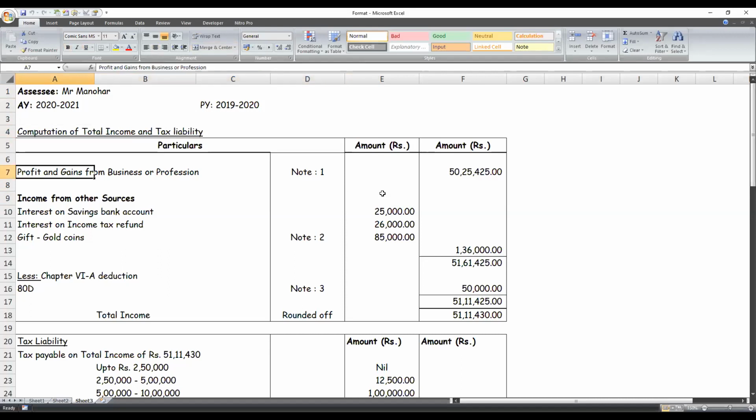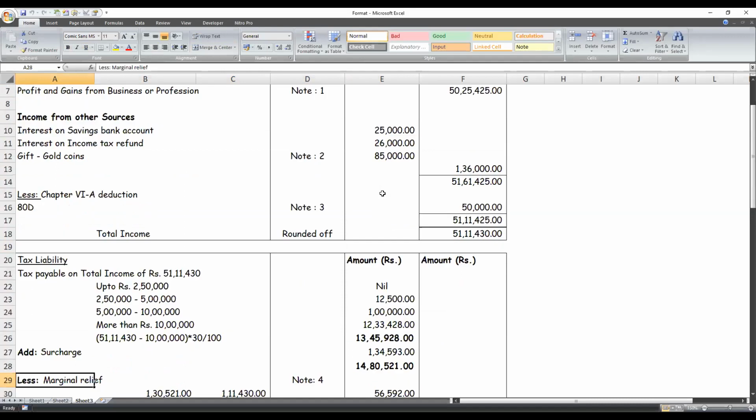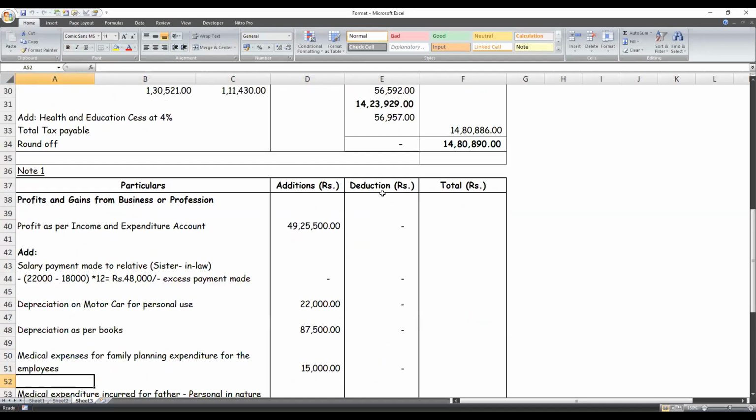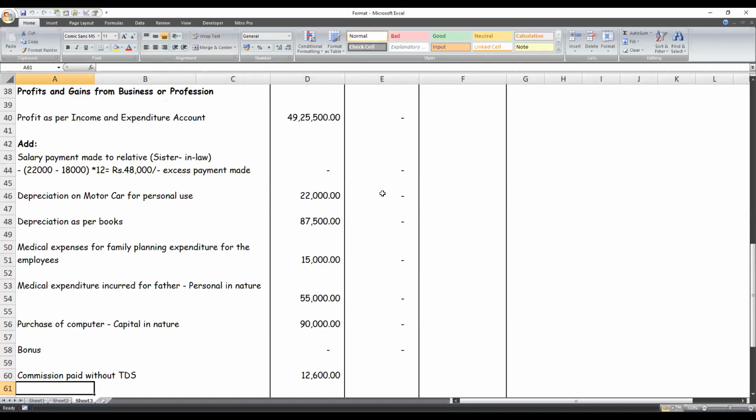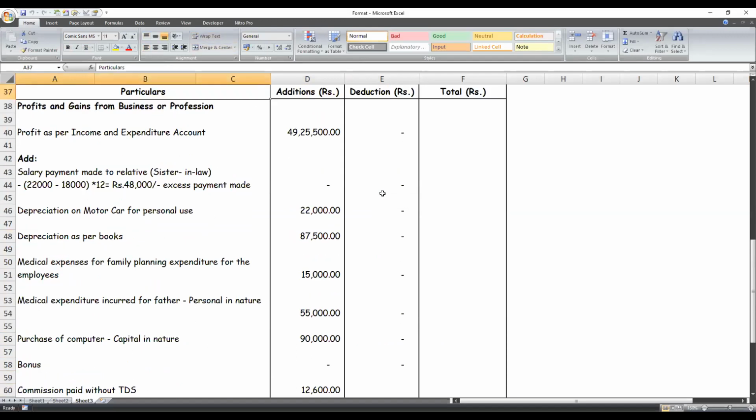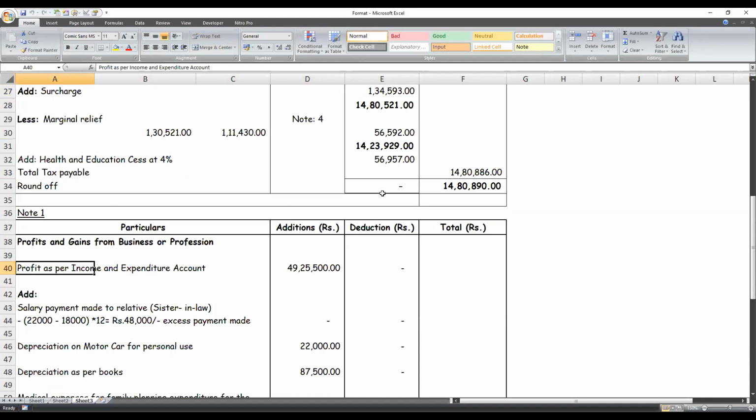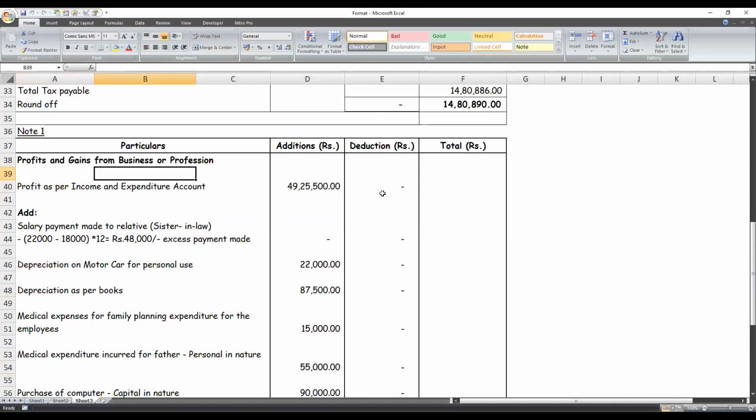So if you see here, I've started by making note of the total income computation initially and computation of PGBP as a separate note. However, if you're not comfortable with the space required for each section, you can start with PGBP computation as an initial calculation itself. So now if you see, I've taken PGBP, that is profit as per income and expenditure.